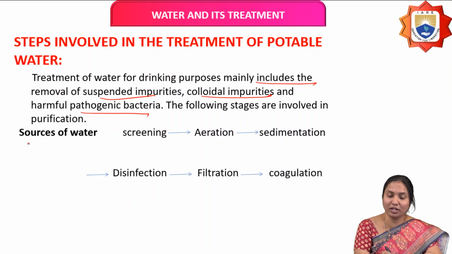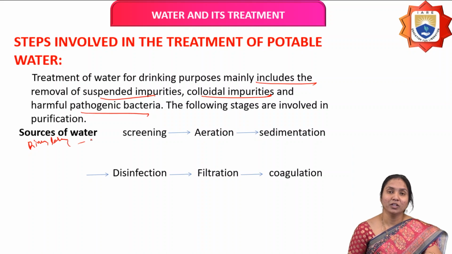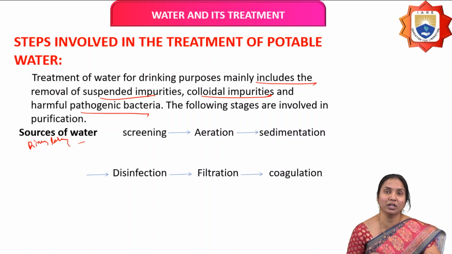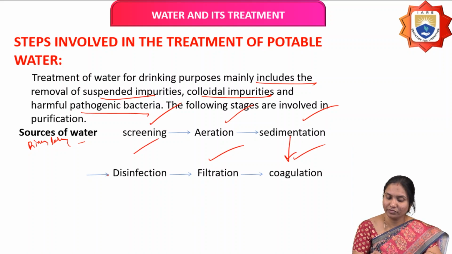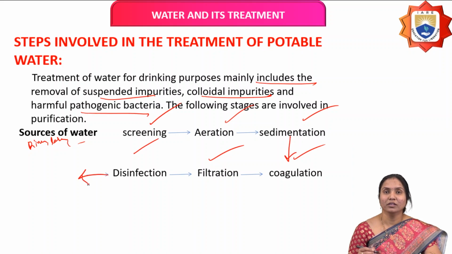The main sources of water are rivers, lakes, ponds, etc. This water is collected by municipalities and supplied for domestic usage, but before they supply, they have to purify it. So what are the steps involved in the treatment of potable water? Screening, aeration, sedimentation, coagulation, filtration and disinfection. These are the steps involved in the treatment of potable water.